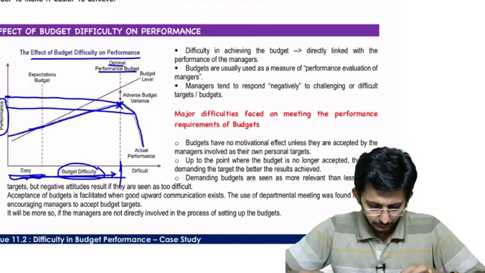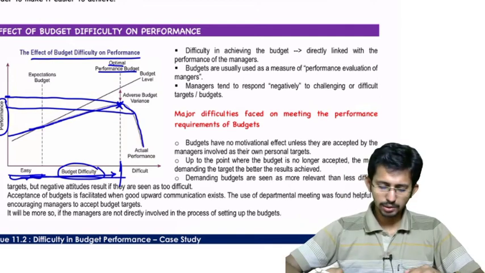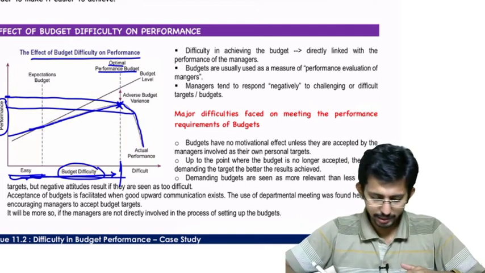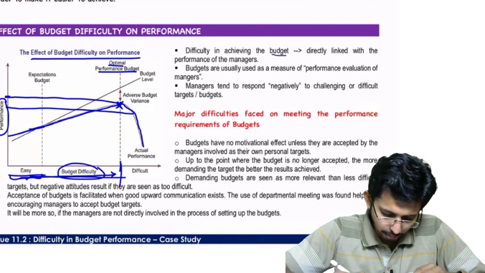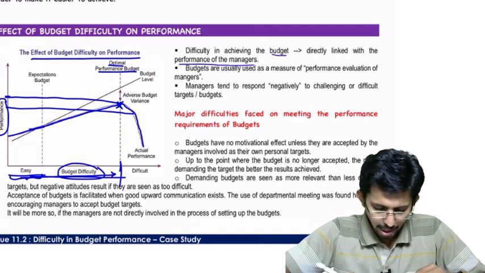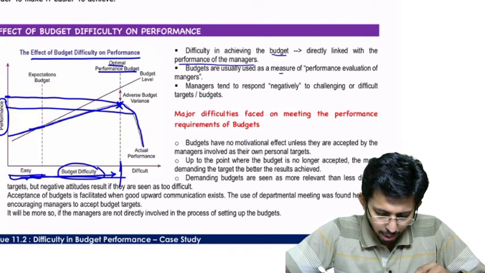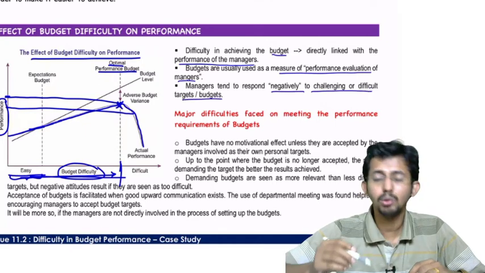Okay, now let us go through this material whatever I have written. Difficulty in achieving budget is directly linked with the performance of the managers. Budgets are usually used as a measure of performance evaluation of the managers. Managers tend to respond negatively to challenging or difficult targets or budgets.